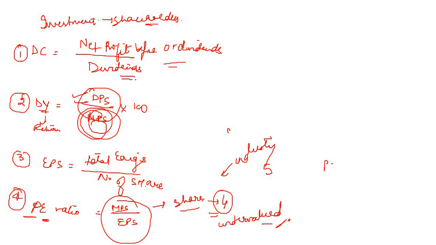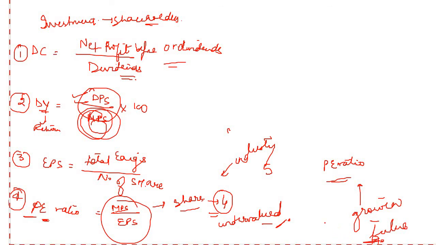But if the PE ratio is great for a particular company, that means people are actually forecasting that the company has huge growth prospects, right? So higher the PE ratio, higher the overvaluation, but people expect that the growth prospects are huge for this particular company. But you always need to analyze PE ratio with respect to the industry or with respect to the competitors. PE ratio on a standalone basis will not be a good way to analyze the ratio.